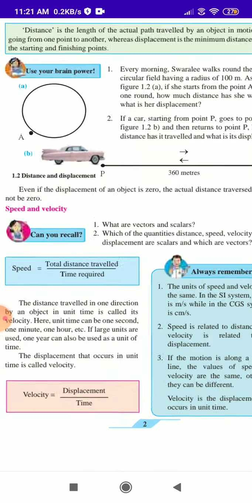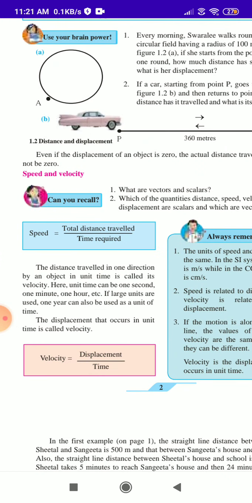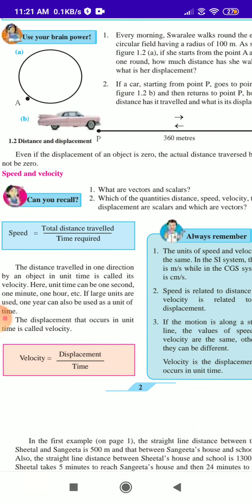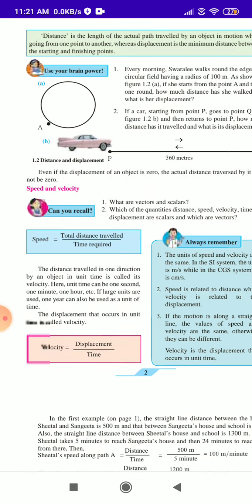In the second paragraph we read speed and velocity, and what vectors and scalars are. You will solve these questions; I will note them down and copy. First, we know the formula of speed. Speed is equal to the total distance traveled divided by the time required.